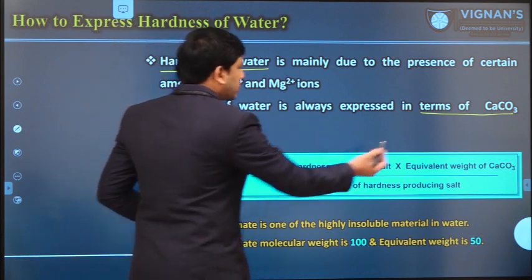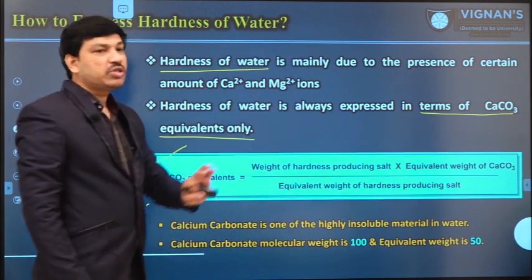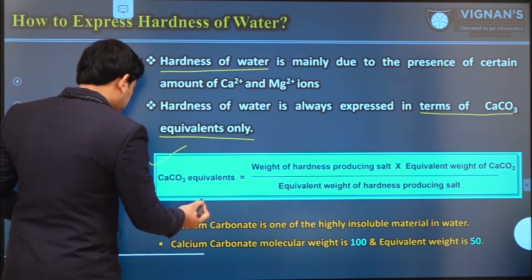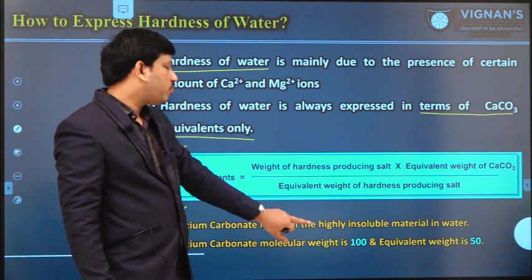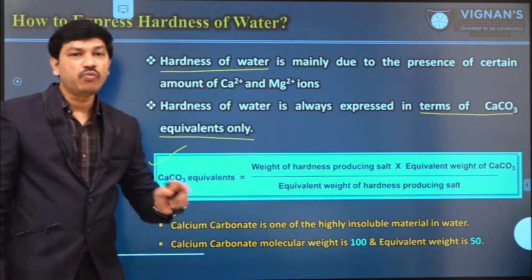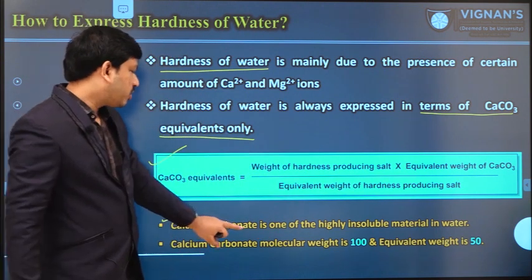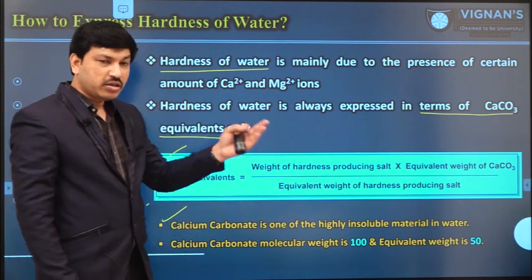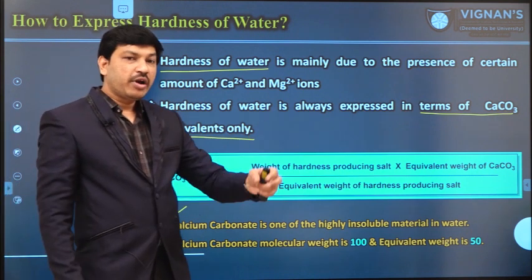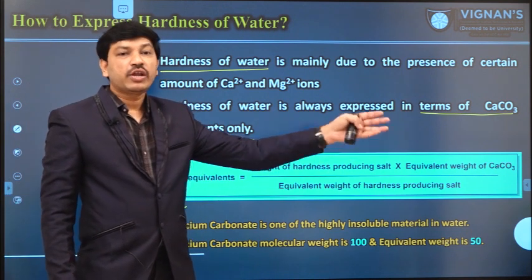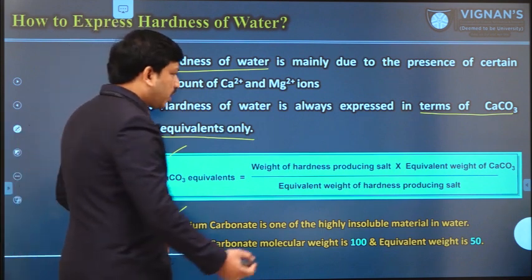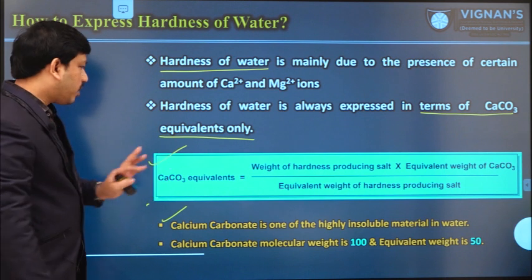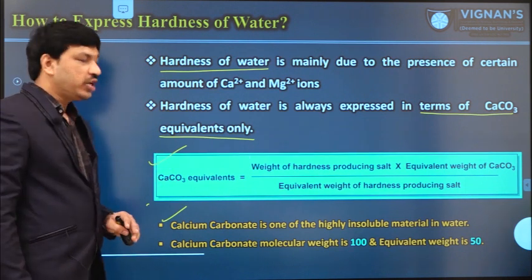But why do we have to express hardness in terms of calcium carbonate only? There are two reasons. The first reason is that calcium carbonate is one of the highly insoluble materials in water. In our previous study, we already showed that calcium bicarbonate upon heating produces calcium carbonate, an insoluble material. So calcium carbonate is one of the insoluble materials in water. That is one of the reasons. That means we can easily remove calcium bicarbonate.